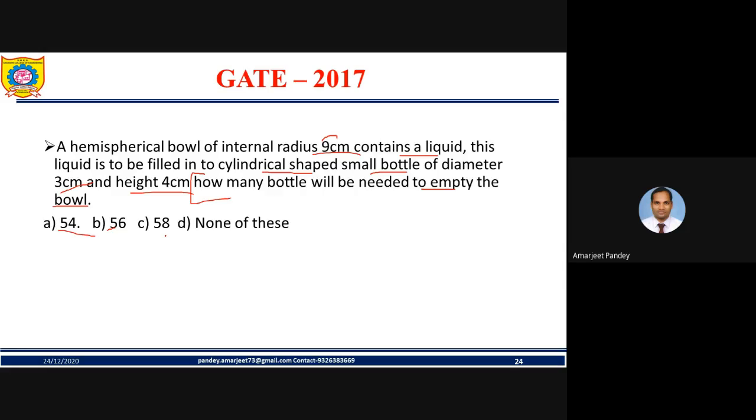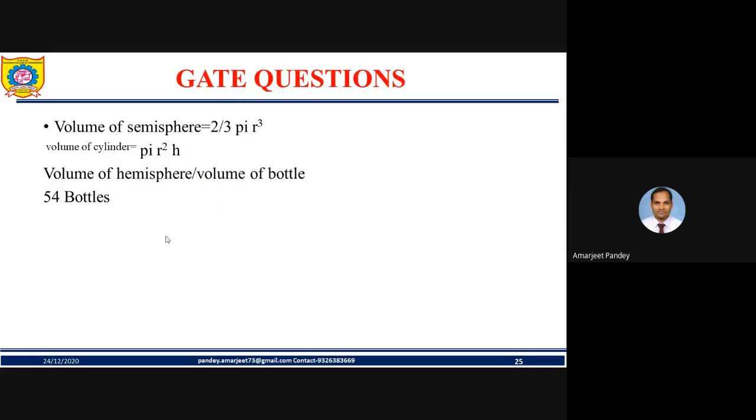So what we are considering here, the most important thing we are discussing, is volume. Because whenever we say that some structure is containing something, it is containing volume, my friend. So here the most important thing is volume. Okay, and second, you know the formula for hemispherical and cylindrical. Yeah, so here it is.